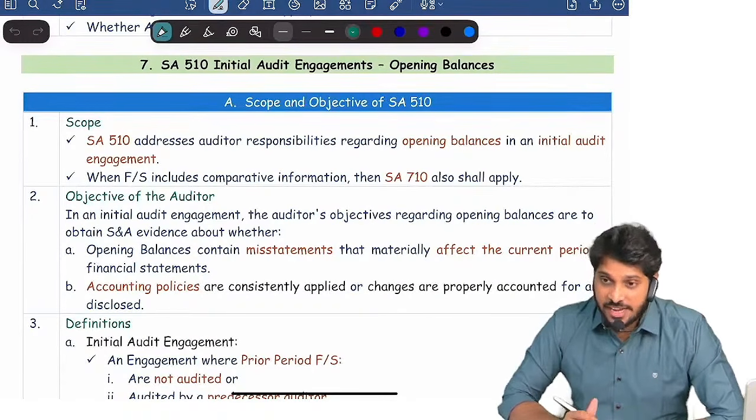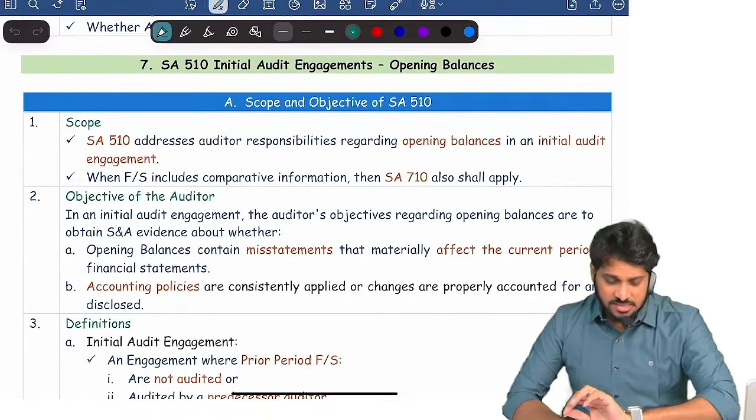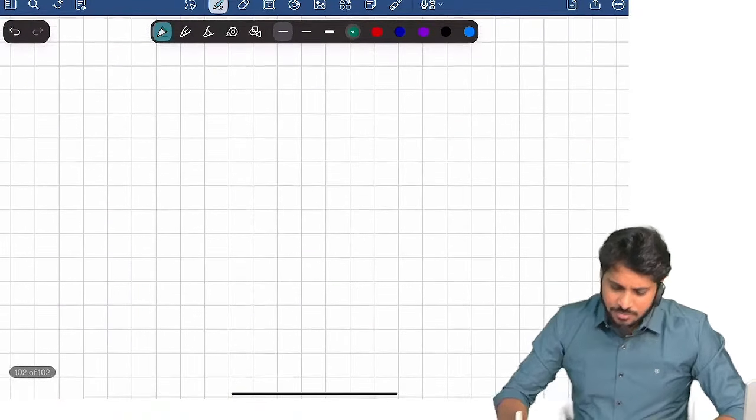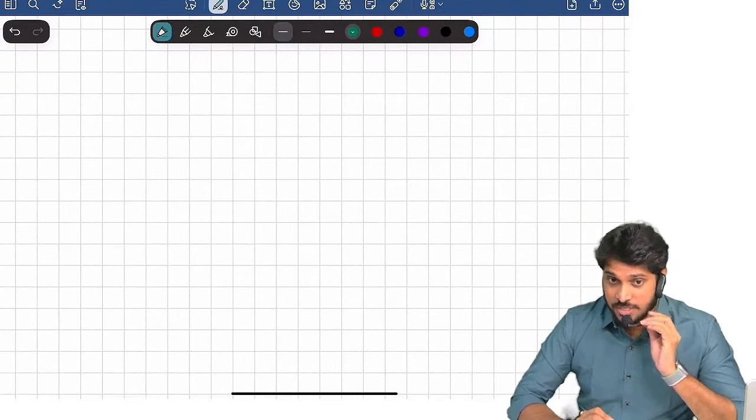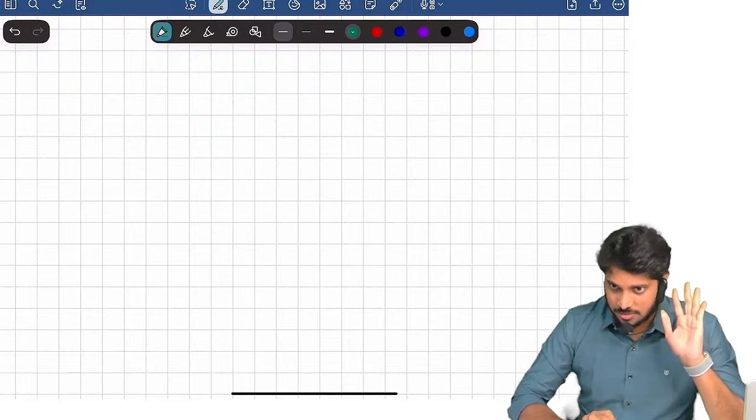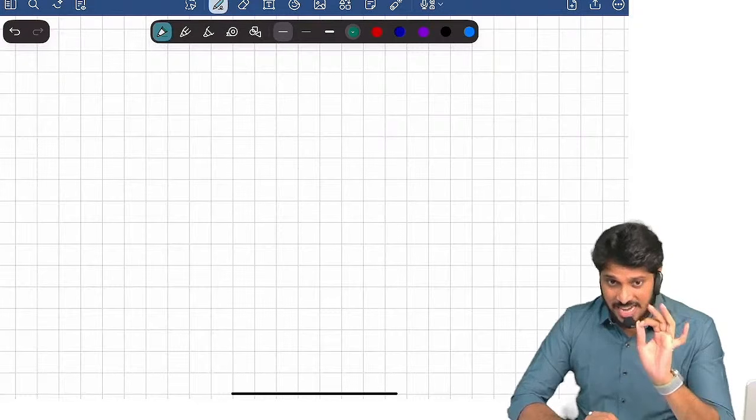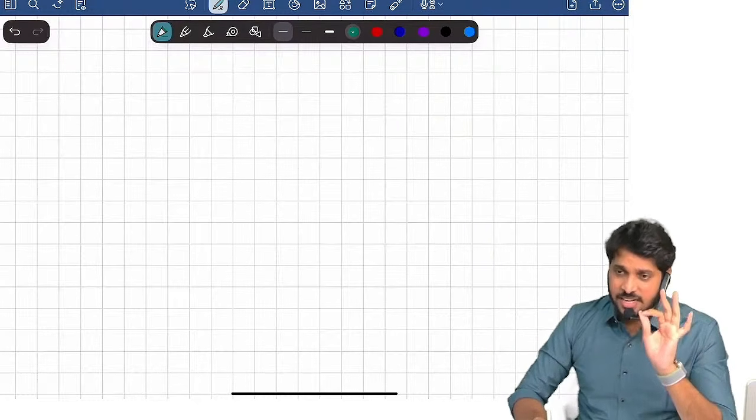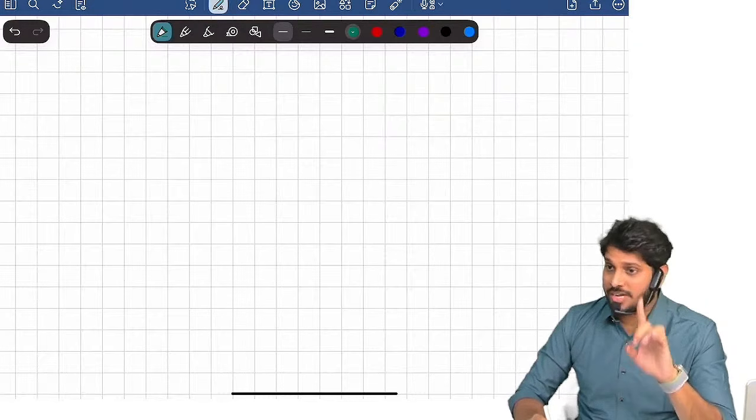Another standard, 510. Opening balances. The actual heading of the standard is initial audit engagement and opening balances. You know, this standard specifically deals with initial audit engagements but not recurring audit engagements. But we apply the principle stated in this standard even in recurring audits in reality. But the standard's main focus is in respect of initial audit engagement. The auditor has to be very careful about opening balances.